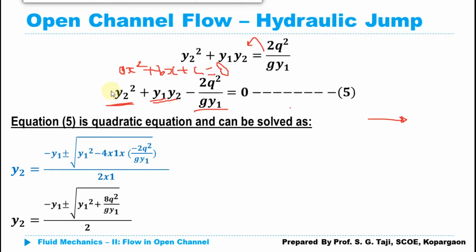So what is the a here? A is 1. What is b here? B is y1, if I am considering y2 as the variable. What is the c here? C is 2q square upon g by 1.